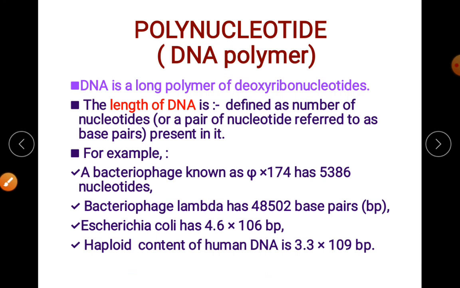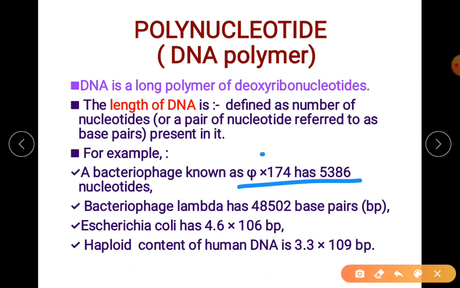Now, examples are given. For example, Phi X174, we give the word as Phi. It has 5386 nucleotides. Why am I saying nucleotides? This bacteriophage has a single strand of DNA. Single strand of DNA. Now coming to another bacteriophage. I hope you know what a bacteriophage is.